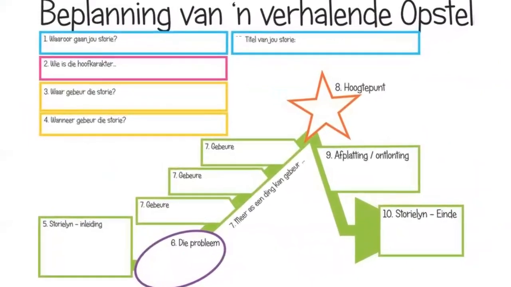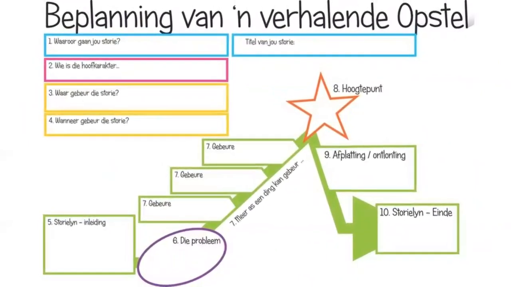Okay, so planning is a very important step in the writing process. When you plan something, you know exactly where your story wants to go, you know where you need to make changes. Okay. So jy kan hierdie beplanning gebruik vir jou verhalende opstel. You can use this type of mind map to do your planning for your narrative essay.